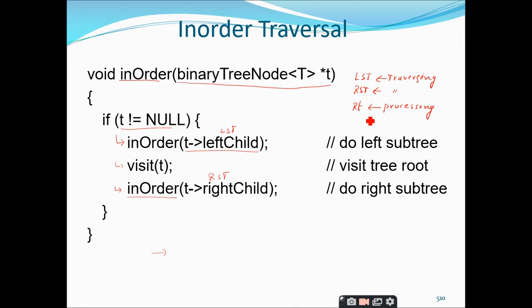Processing means either you print it or do some operation on it. But traversing means you are not going to print or do something, you are just visiting, that's it. So you should remember these terminology differences. The left subtree is traversed first, then the root is processed, and then the right subtree is traversed. So this is traversal, this is processing, and this is traversal.